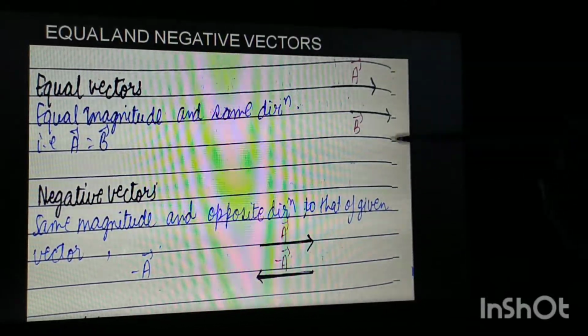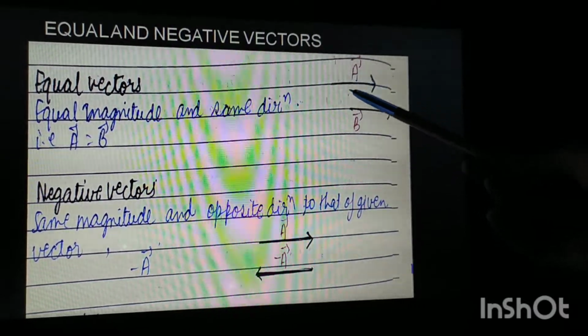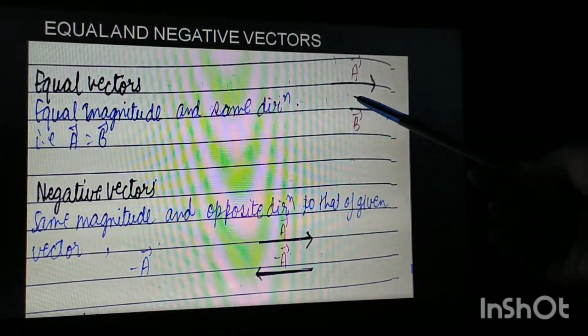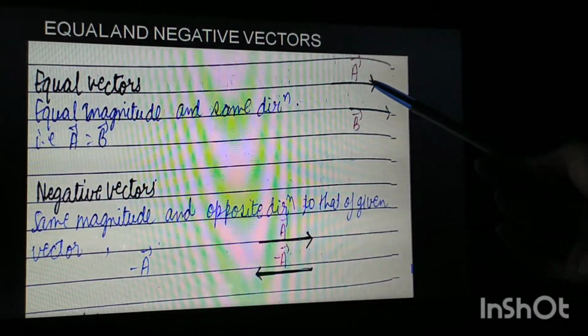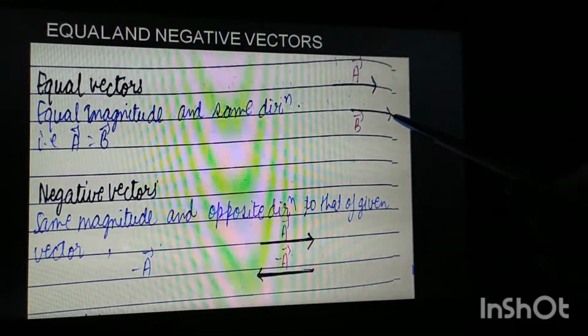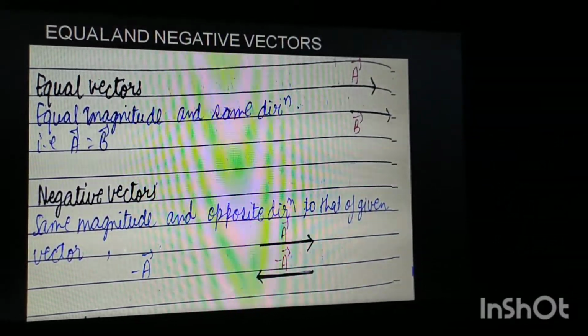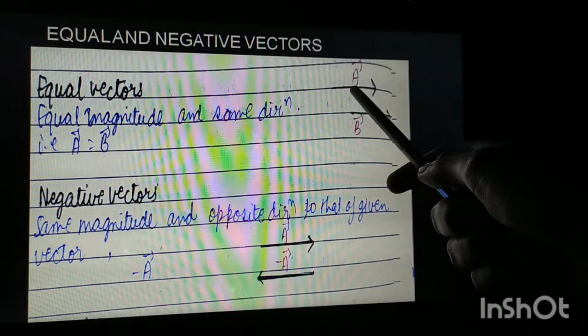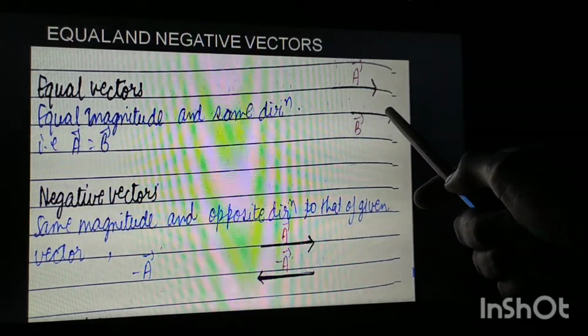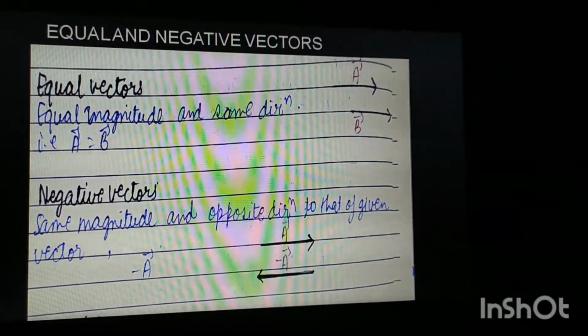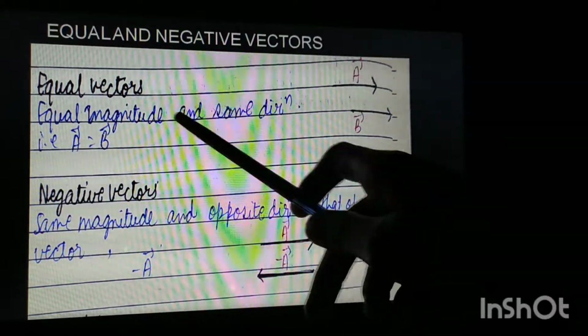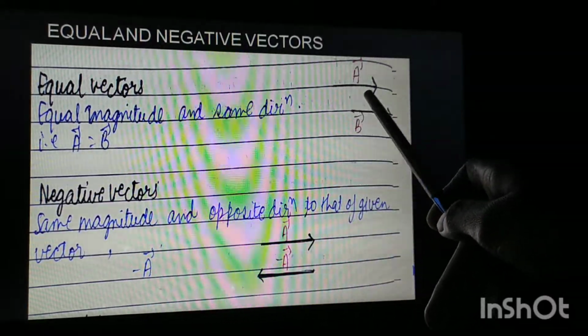As you can see from here, this is vector A and this is vector B. This head represents the direction of the two vectors, as we have already discussed. So the direction of vector A is the same as the direction of vector B, and also the magnitudes of vector A and B are the same.